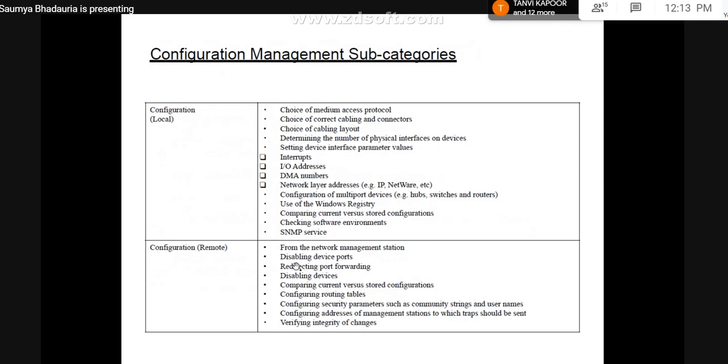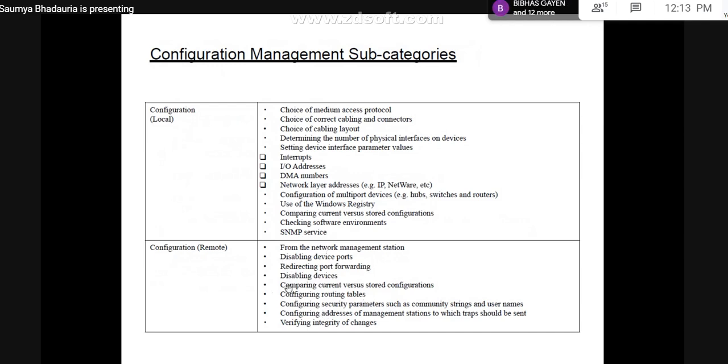So you can either enable or disable certain ports. You can forward or redirect the packets depending upon what router is functioning properly or what router is behaving in a regular manner or in an abnormal manner. So all of these things can be done remotely.